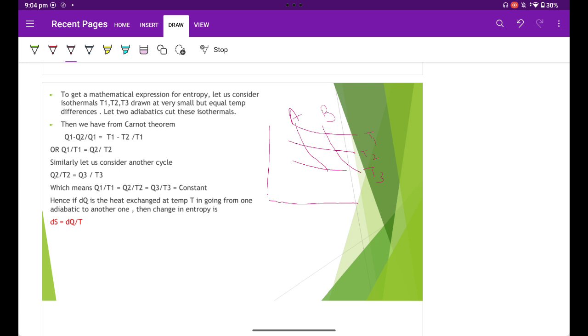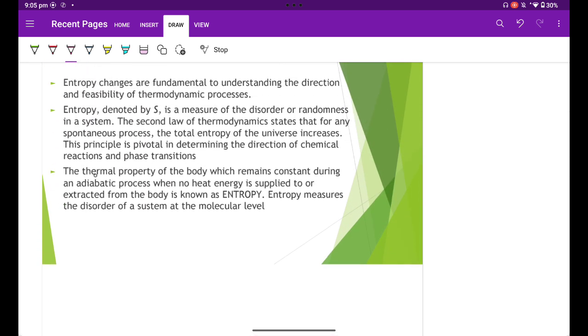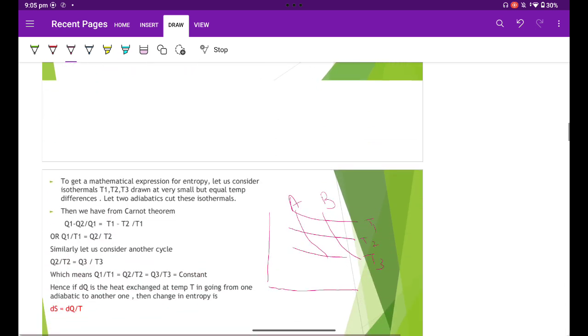It is evident that neither the heat energy nor the temperature remains constant, and these two increase and decrease together. However, there is something in the adiabatic process that remains constant, just as the temperature remains constant in the isothermal process. The property which remains constant during the adiabatic process, when no heat is supplied or extracted from the body, is known as entropy. It measures the disorder of the system at the molecular level.